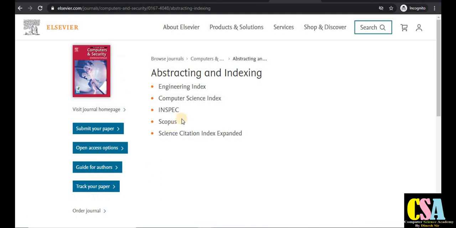Now for the indexing, just press on the indexing tab. You can see this is a Scopus Index journal and SCI Index journal. This is also very good indexing, so I recommend all of you go for this journal, and it also publishes 12 issues per year. All the journals we are discussing publish 12 issues per year, so you can imagine the publication frequency.